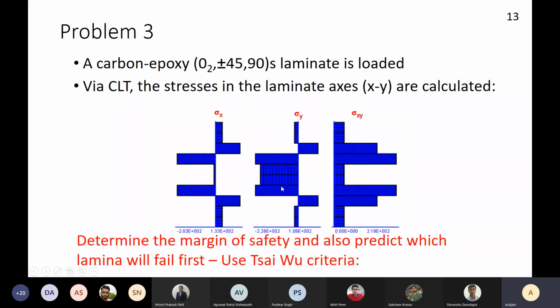So let's look at this problem. A carbon epoxy laminate is loaded and you have these stresses which are given in this format. Calculate the margin of safety and also predict which lamina is likely to fail. Use Tsai-Hu criteria. And these are the strength parameters.